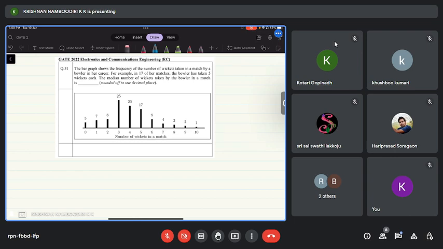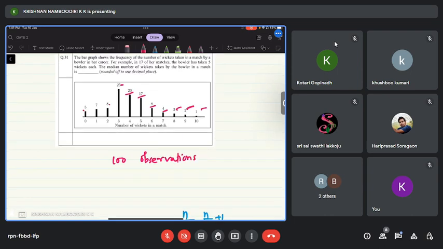Okay. Now, how many matches are there, first of all, that you can compute by just adding this? 5 plus 7, 12 plus 8, 20, 20 plus 25 is 45, 45 plus 20 is 65, 65 plus 17 is 82, 82 plus 8 is 90, 90 plus 4, 94, 97, 99, 100. So there are 100 observations.